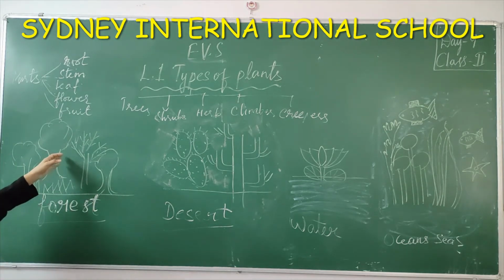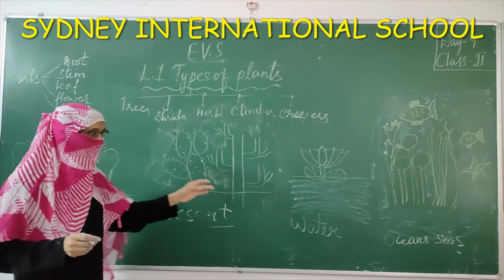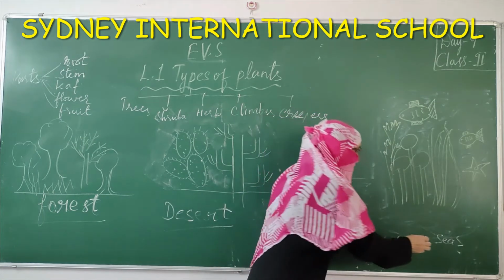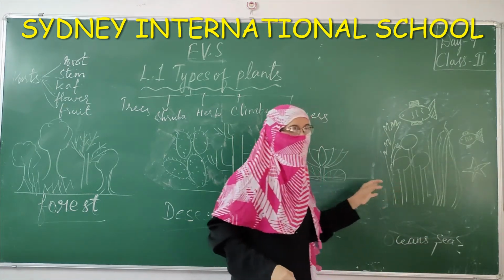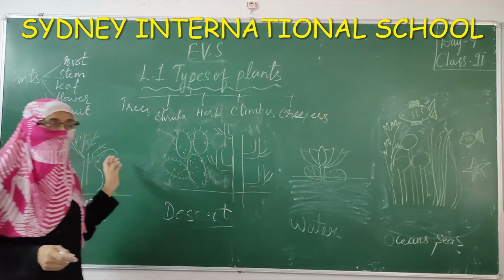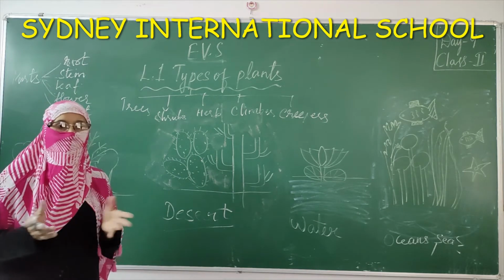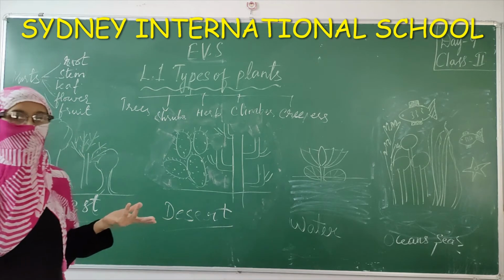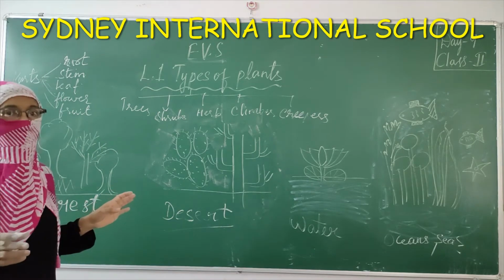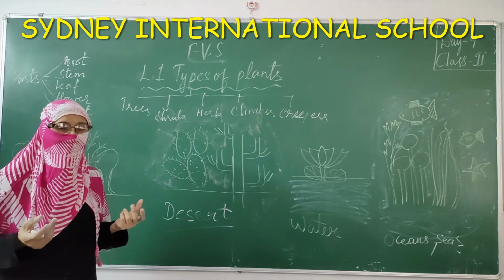See, plants are grown in forests, in deserts, in water, oceans and seas. So we can see plants growing in many places. Now coming to green plants, most probably we will be seeing, what is the color of the plants? Green.